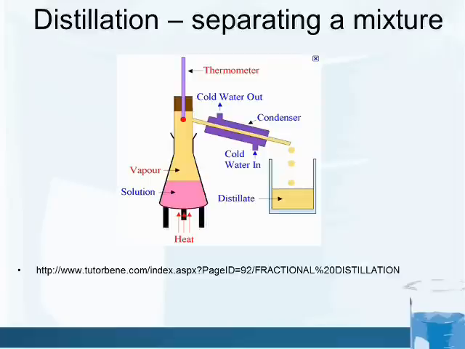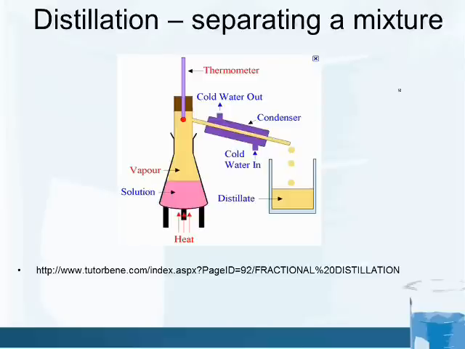So one way we can separate mixtures is through a process called distillation. And it's based on the concept that mixtures have separate boiling points or melting points. Now, tap water actually has many different things in it. It's not just pure water. It has water and other things, such as minerals and other chemicals.